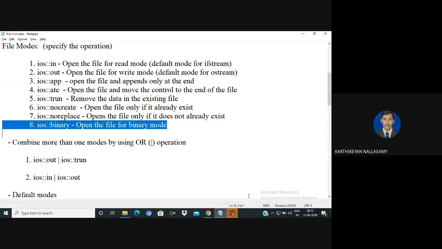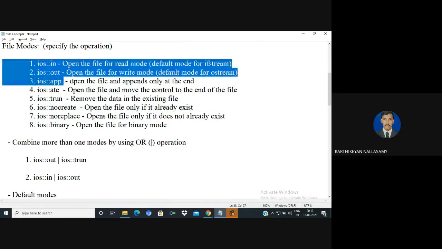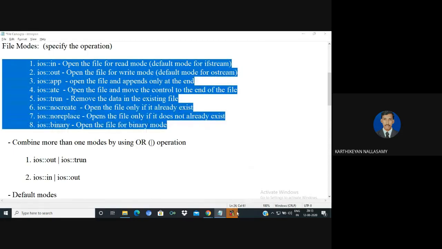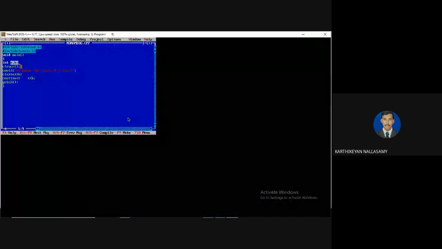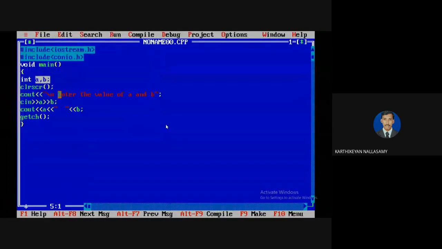In C we can use r, w, and a like that. But here we need to use these modes for representation of your stream. So in some situations we need to combine these file modes. There is a possibility; we can discuss it in a later part. Okay, so now let's move on to the execution.